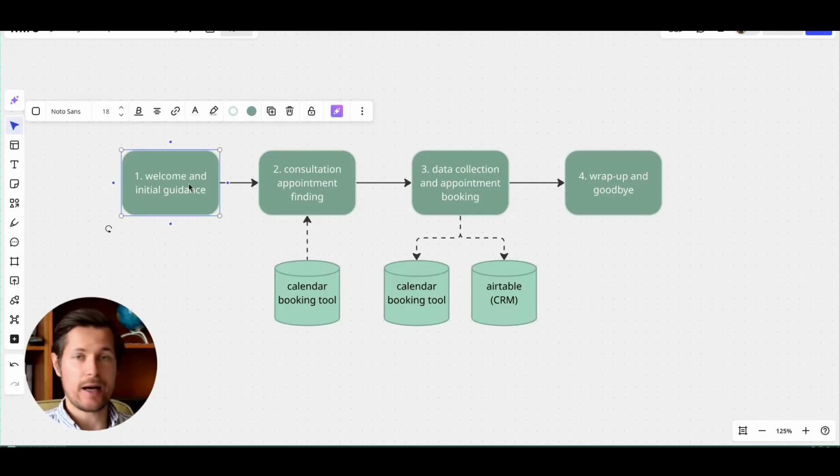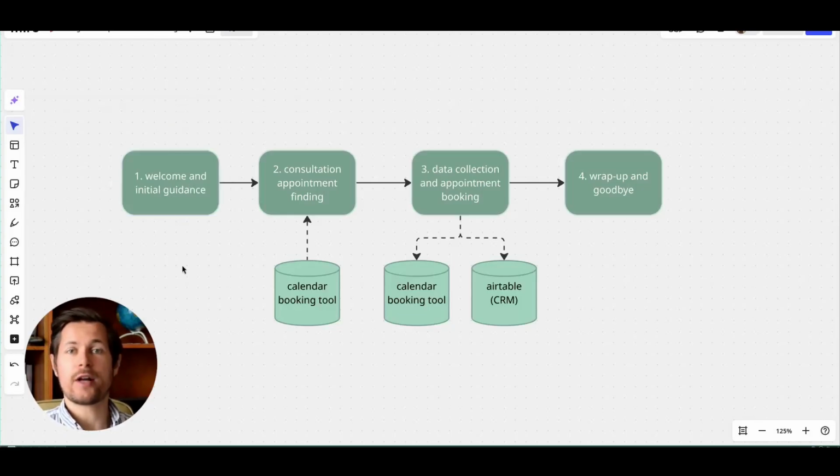We welcome the client and we ask them what they want to talk about. At the same time, we don't want to spill the beans in this sense, and we will try to nudge them to book a paid consultation with us, right? Because this is our business as lawyers, or as the law firm that uses this AI chatbot.